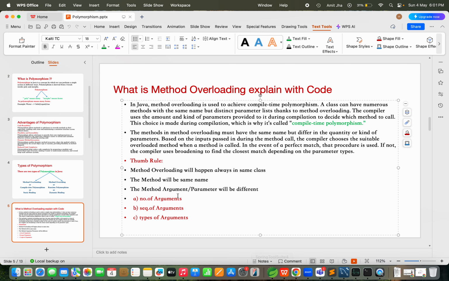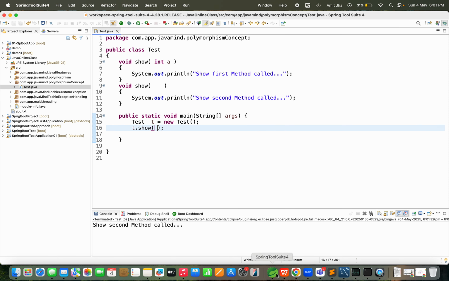The first type is this one: number of arguments. As per the number of arguments, you can call the respective method. Also, as per the definition, what is method overloading? Method overloading means in a class you have multiple methods with the same name but different parameters. That is called method overloading, or compile time polymorphism, or static binding. I hope you understood.